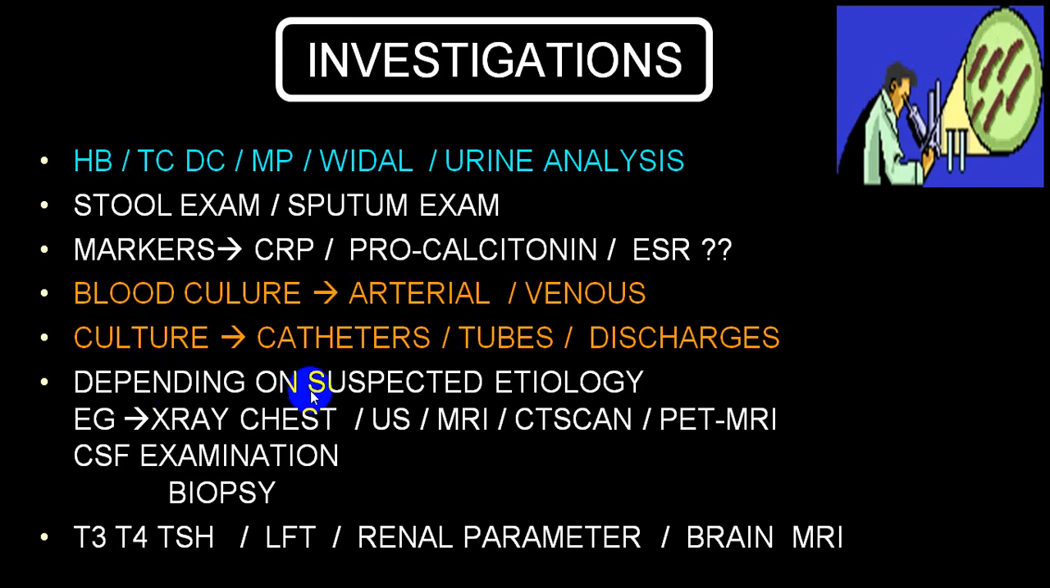In a suspected specific etiology, in the respiratory system, you can go for X-ray chest PA view. In abdominal pathology, ultrasound. In certain conditions which cannot be diagnosed by ultrasound or chest X-ray PA view, you can go for MRI or CT scan or PET MRI. In suspected CNS infection, CSF examination. And biopsy can be done in a suspected case of, usually they are being required in a malignancy.